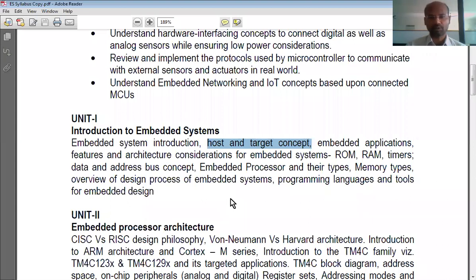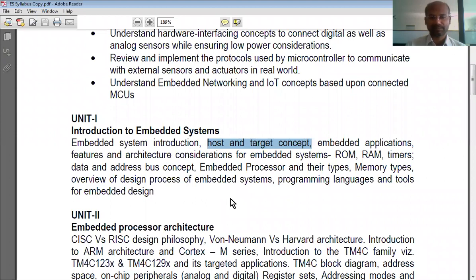When you run that program in the microcontroller, then it delivers that functionality, right? That's how embedded systems function. Now the question is how to write programs and put those programs in the microcontroller. It is not that easy because microcontrollers don't come with keyboards and mouse and other input devices.